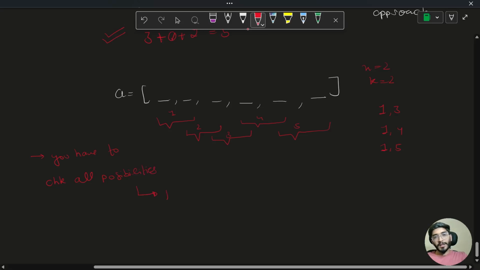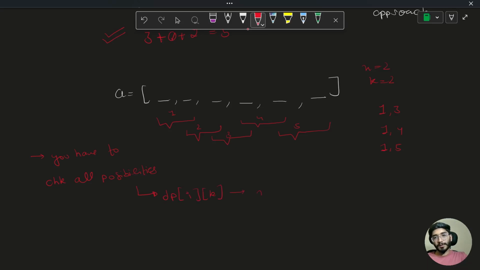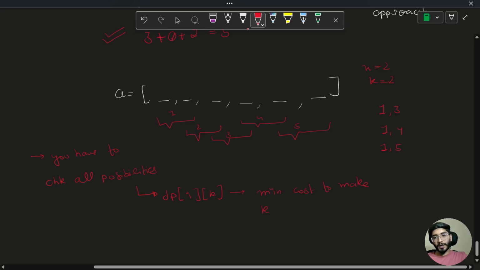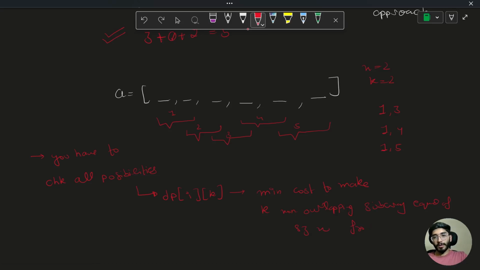So here we can have a very clear and clever state: dp of i comma k as the minimum cost to make k non-overlapping subarrays of equal elements of size x from, or not from, up till the ith index.